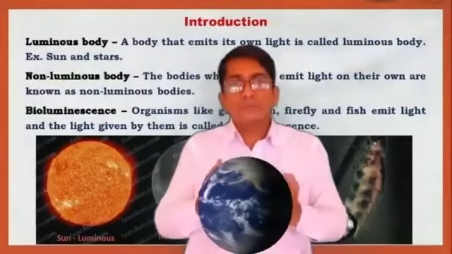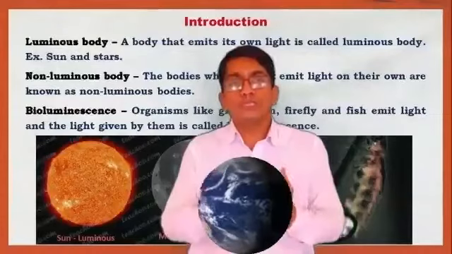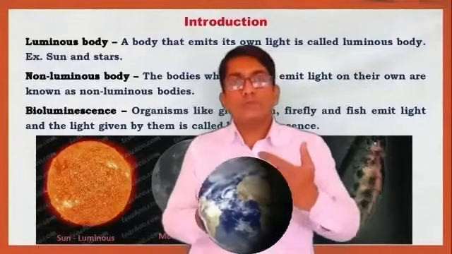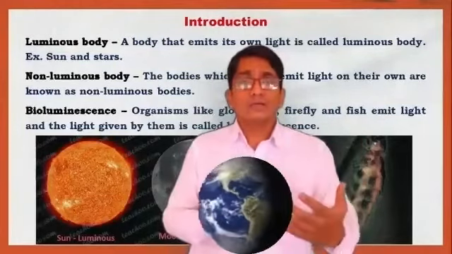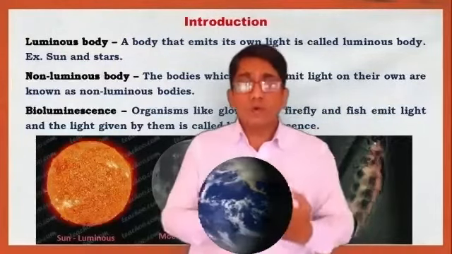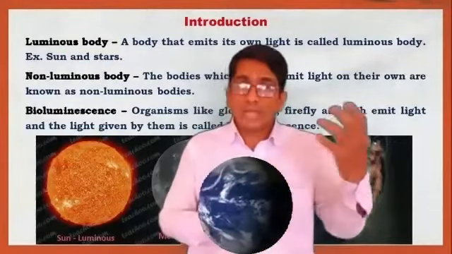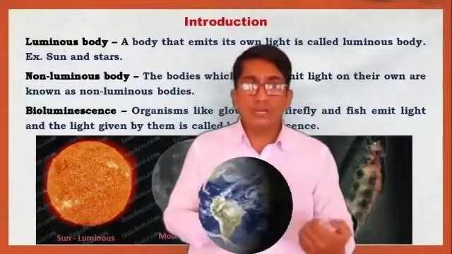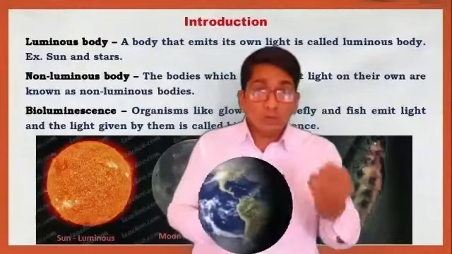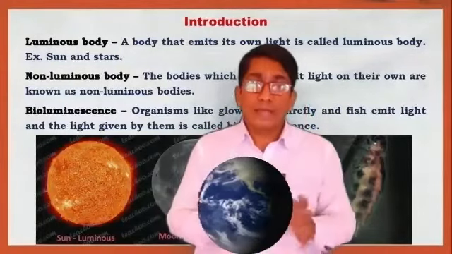Here the concept is luminous and non-luminous. Luminous means those bodies which emit light. Different examples: sun, star. These are luminous bodies. Man-made sources are also there, such as the electric bulb, CFL, fluorescent tube, and also the candle.